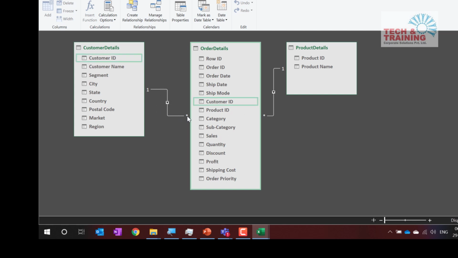We are on the many side. Why is this the many side? Because one customer ID can place multiple orders. So we are on the many side, and we have to get the data from the one side. That means for this customer ID, there is one value which exists here. So I have only one value that I have to pick up. Now see how easy it is to do VLOOKUP.